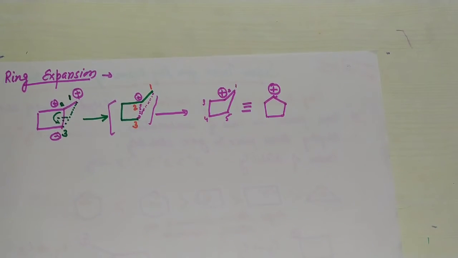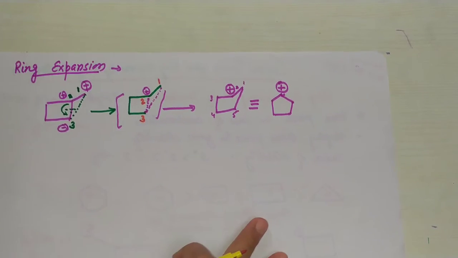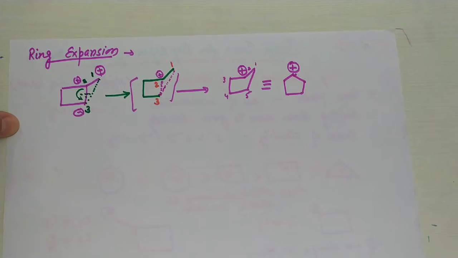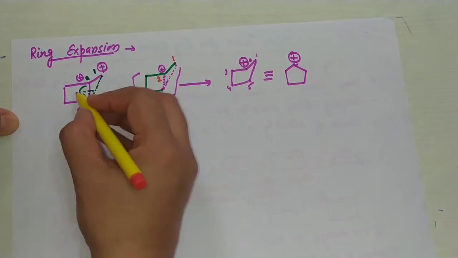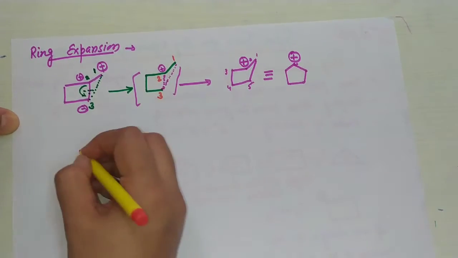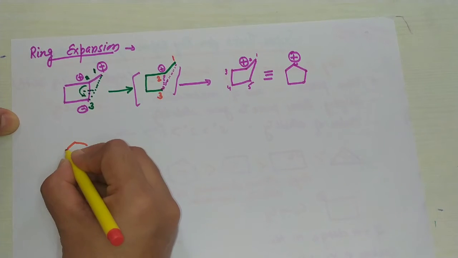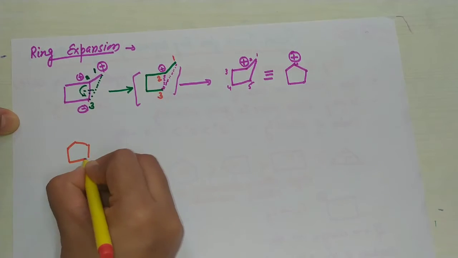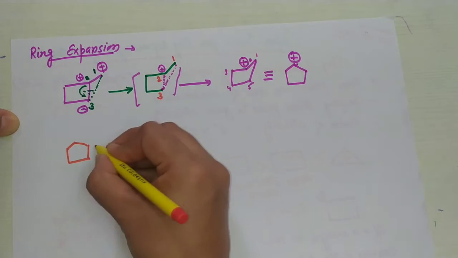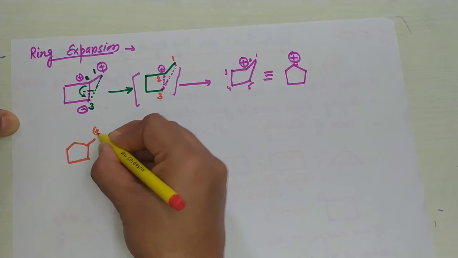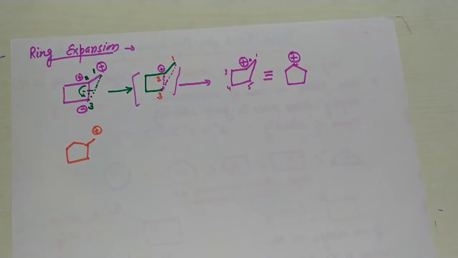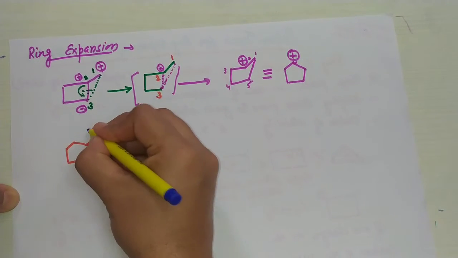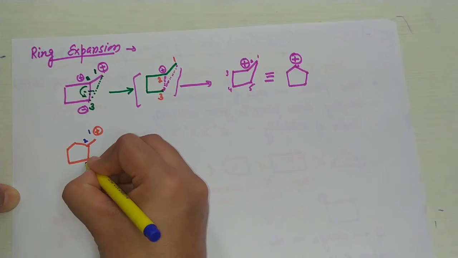How does this ring expansion take place? Now I will take the next example, the expansion of a 5-member ring into a 6-member ring. So this is the example. This is a 5-member ring, and there will be a positive charge outside the ring. You also try to do this by using the trick. I will take number 1 here, 1, 2 and 3.